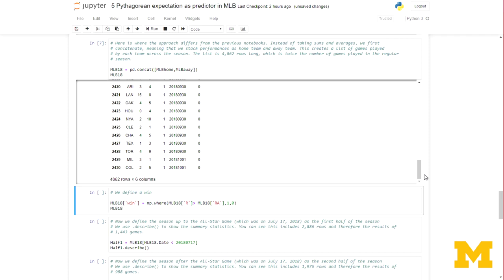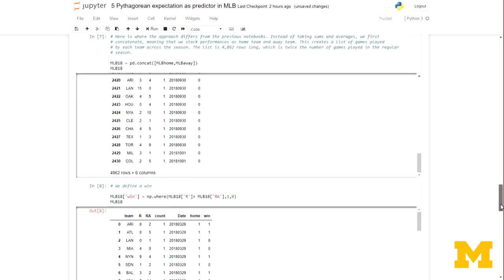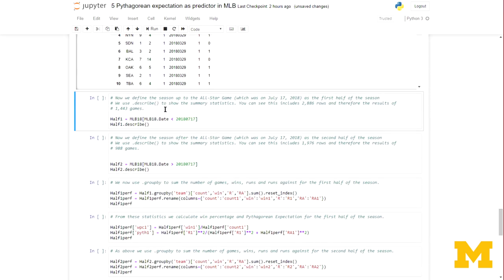We still need to define what is a win in this data. Again, a win is obviously where you score more runs than the opposing team. So we run that first, and now we've got wins in our data. I'm going to divide the data according to the All-Star game, which is usually taken as the midpoint of the season in baseball. In 2018, the All-Star game was on July 17th. So the code for that in the data, using our date, is